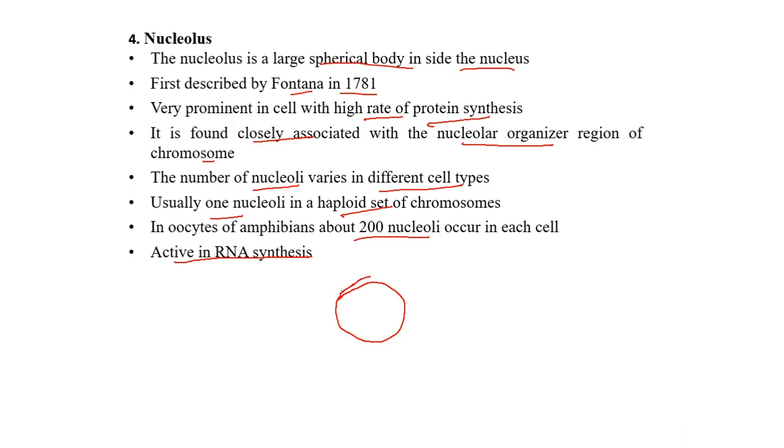The nucleolus is formed near a region of the chromosome which has the nuclear organizer. It is dense in nature, and usually there is only one nucleolus per nucleus, but sometimes more than one is present. Here we have taken the example of 200 nucleoli. It actually disappears during cell division. During cell division, the nucleolus, the nuclear membrane, everything disappears, and then it reappears at the end of cell division.